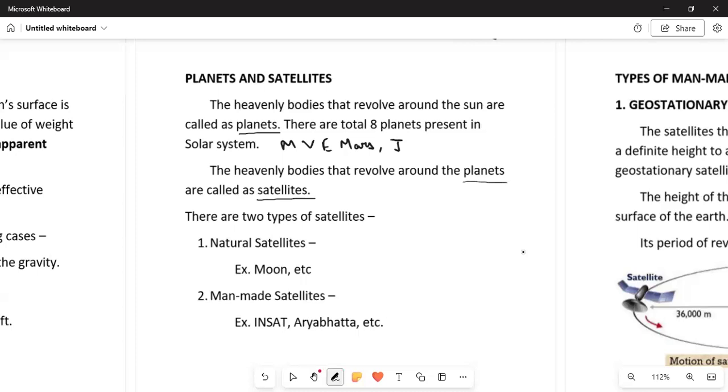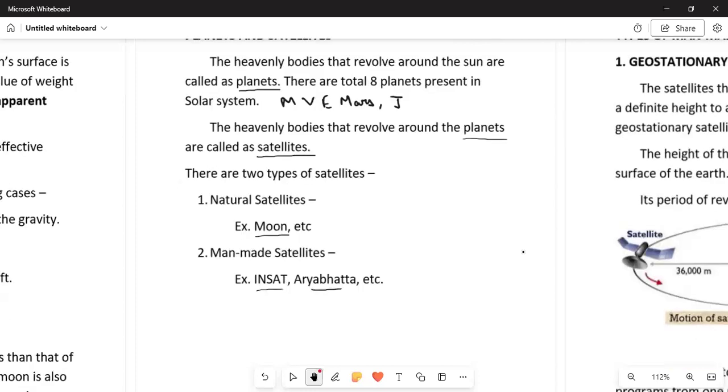The natural satellite is like the moon. Earth has a natural satellite, that is the moon, and there are also some man-made satellites like the INSAT, and the Aryabhatta, the first satellite sent by India around the Earth.